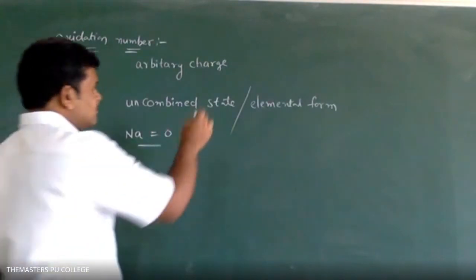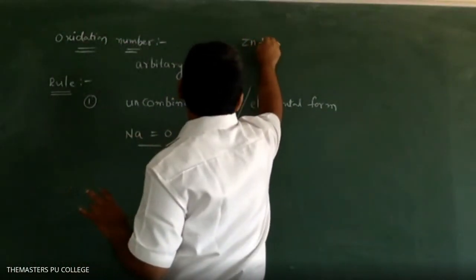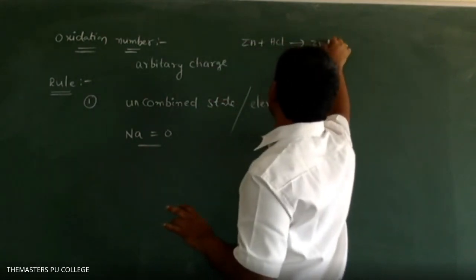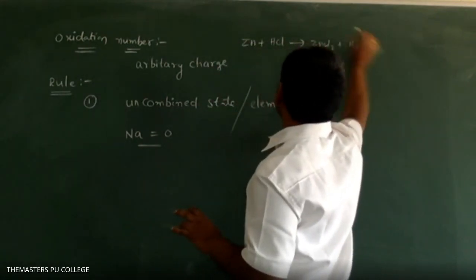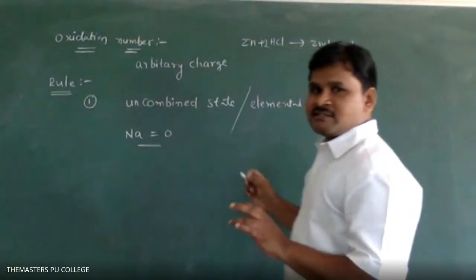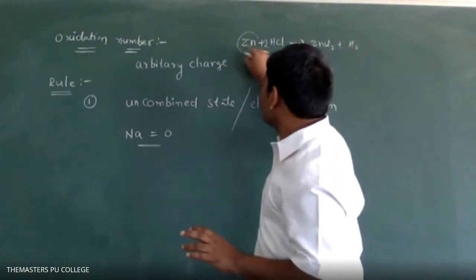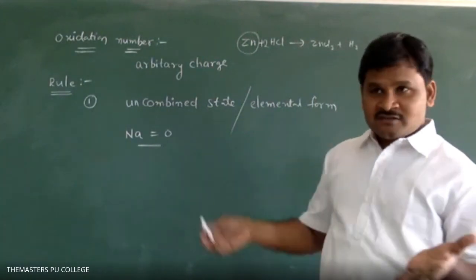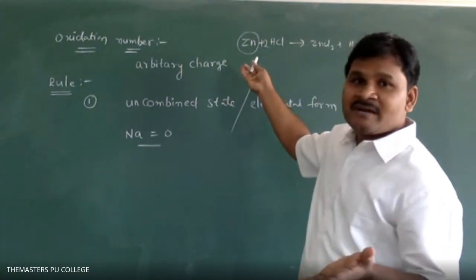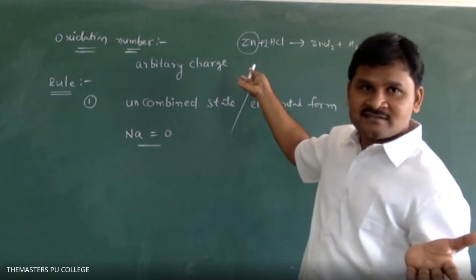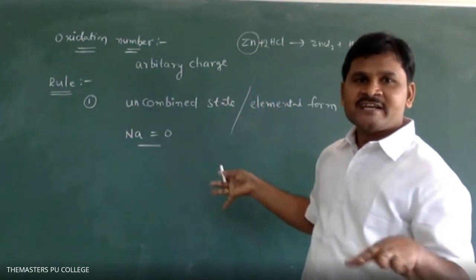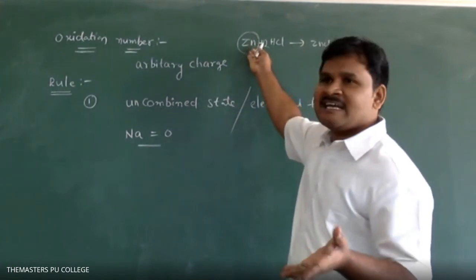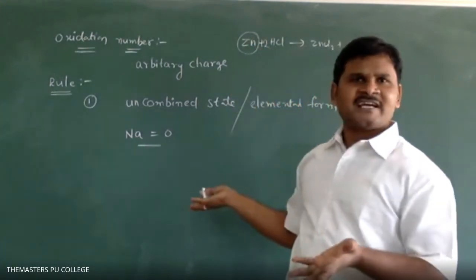For example, Zn plus HCl gives ZnCl2 plus H2. In this reaction, we have Zn. What oxidation number do we write for Zn? Zero. Zn is not combined with any other element, so we take 0. Not only Zn, any other element also we have to take as 0.